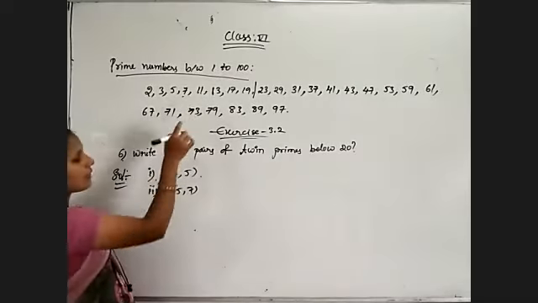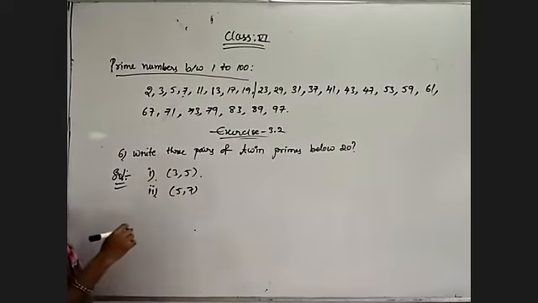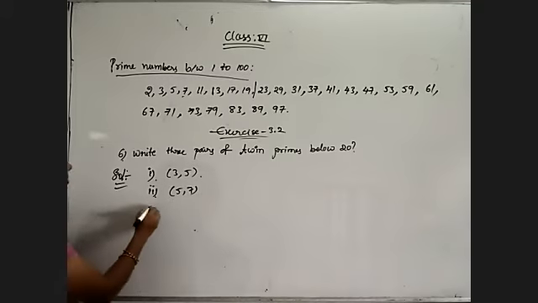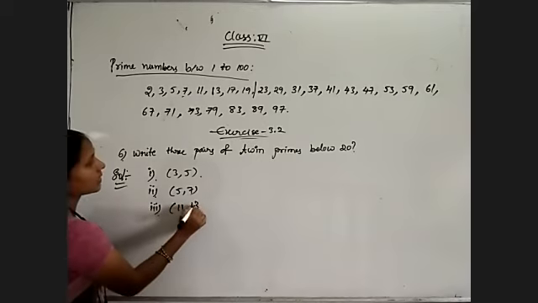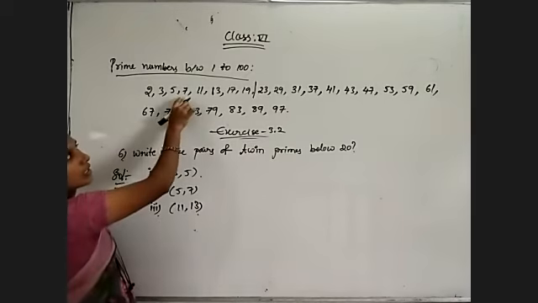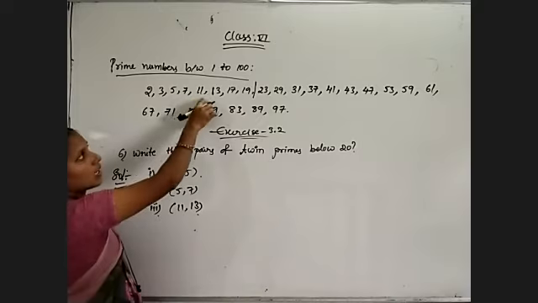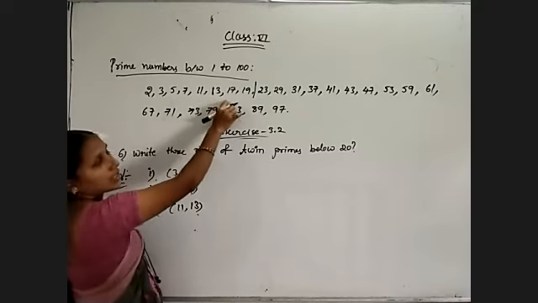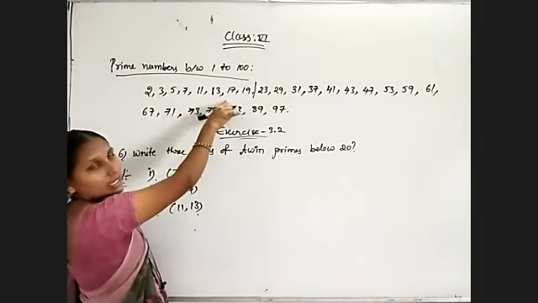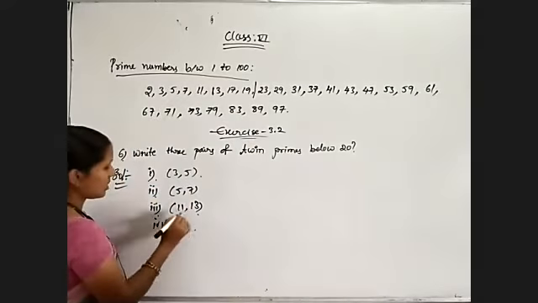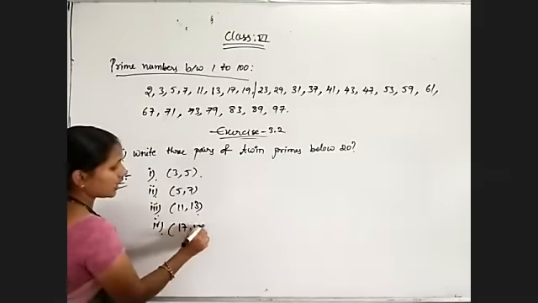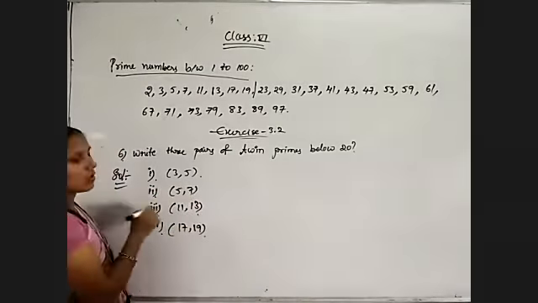Okay. 11 and 13, the difference we will get is 2. 7 and 11, we will get the difference 4. 13 and 17, we will get the difference 4. So that is not a twin prime. 17 and 19, my fourth pair is 17 and 19. Their difference is also equal to 2.